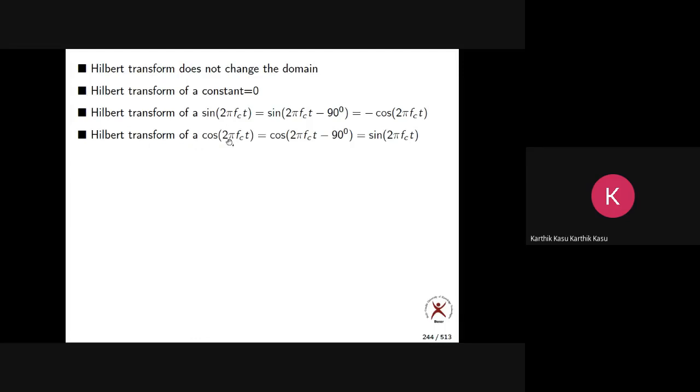In the same way, the Hilbert transform of cos 2 pi fct is how much? Cos 2 pi fct with minus 90 degrees, that becomes sin 2 pi fct. So this is how we find the Hilbert transform. Whenever there is a possibility of writing minus 90 degrees, we will write it.